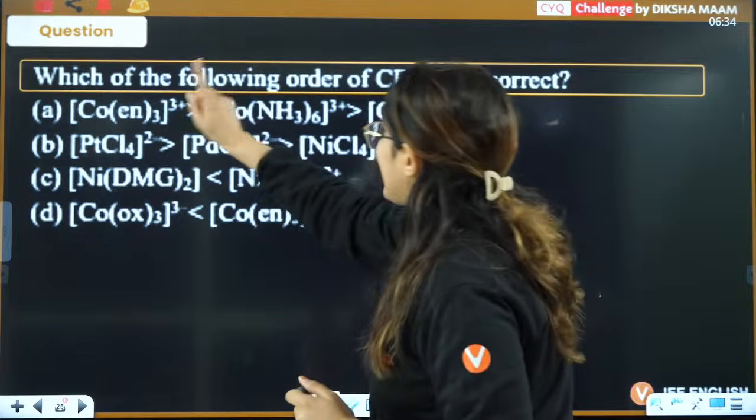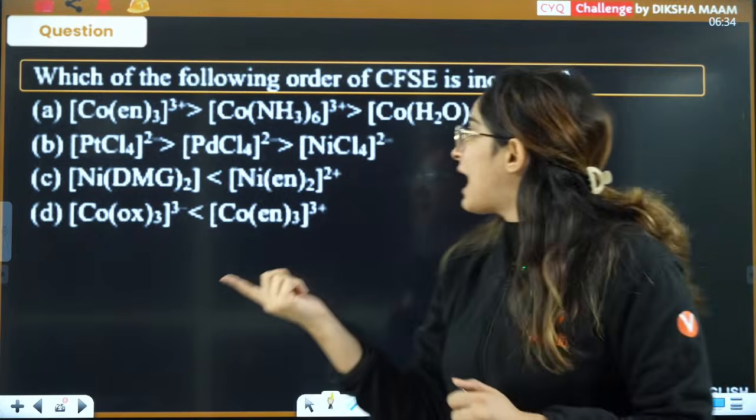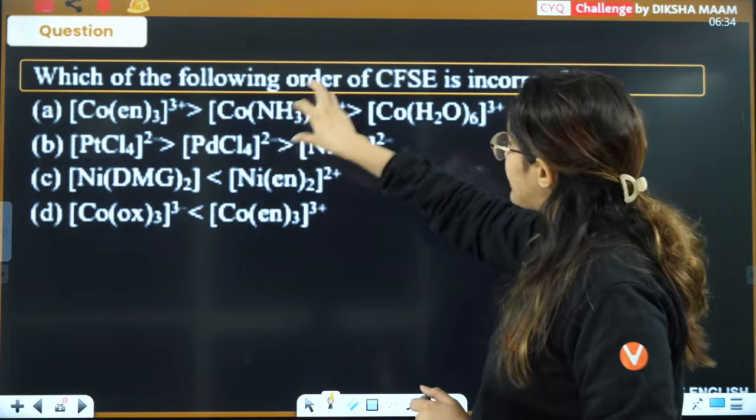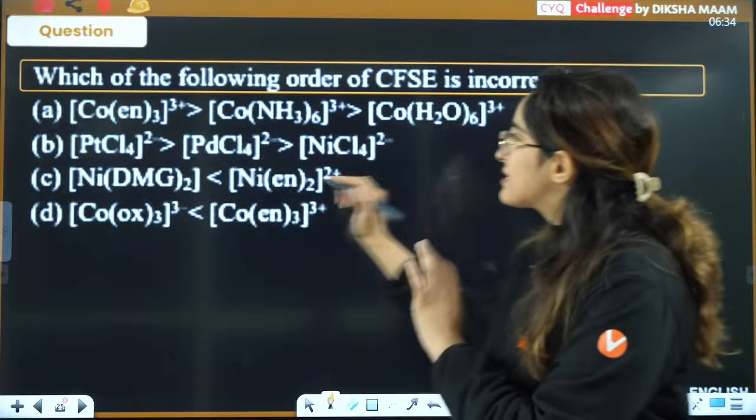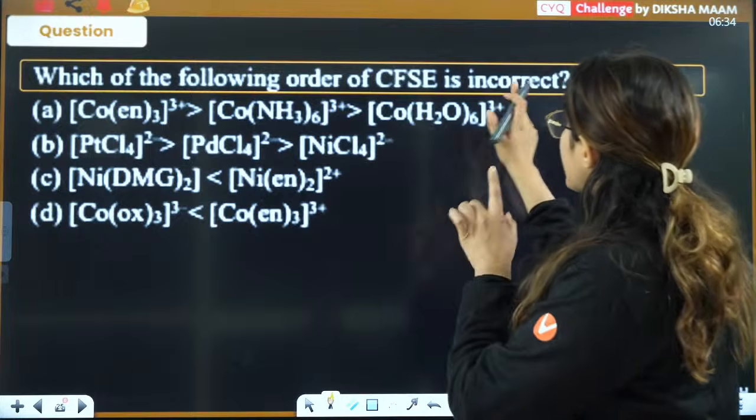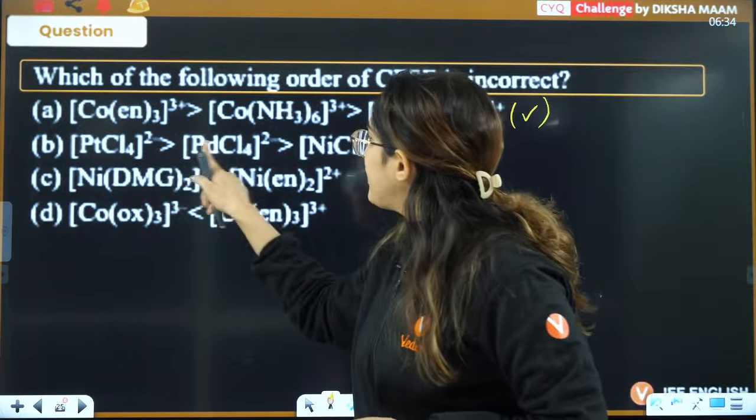First option is en, NH3, H2O. Now, from the spectrochemical series, we know that this is the correct order because stronger is en, then you have NH3, then you have water. So this is definitely the correct order here. They are asking you incorrect, so you can say this is the correct order. What about Pt, Pd and nickel?